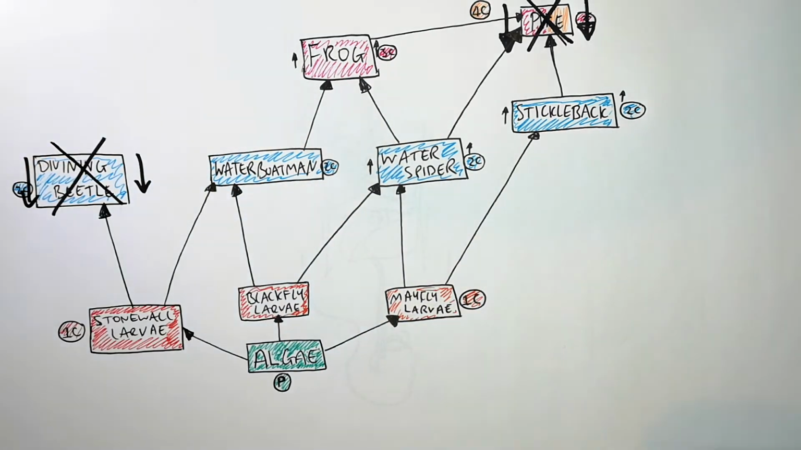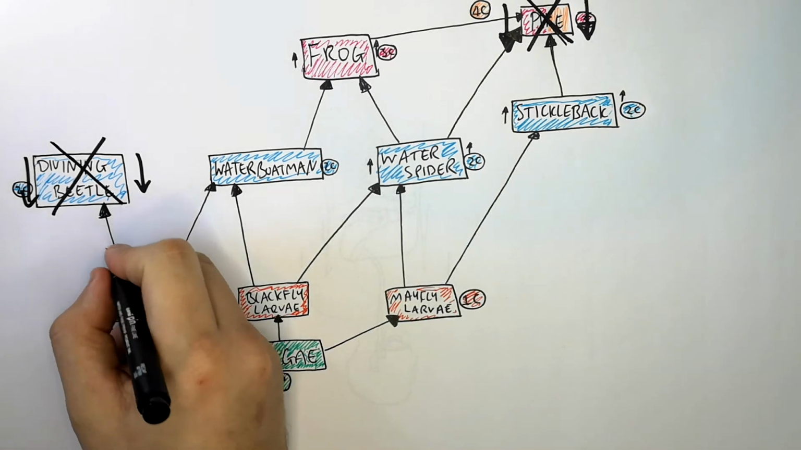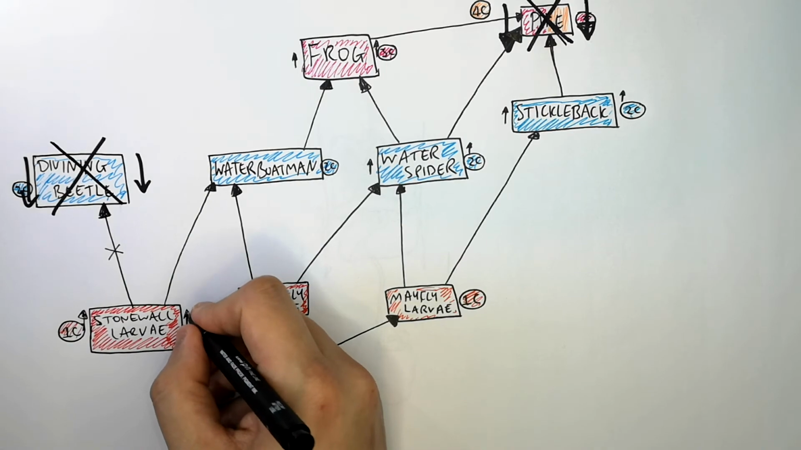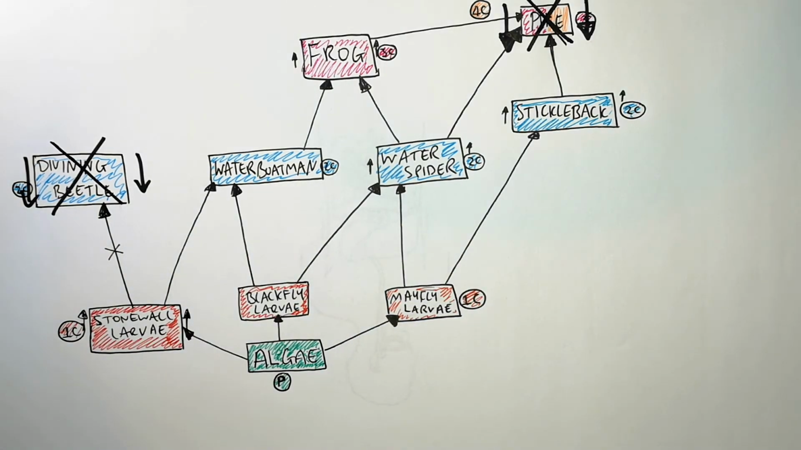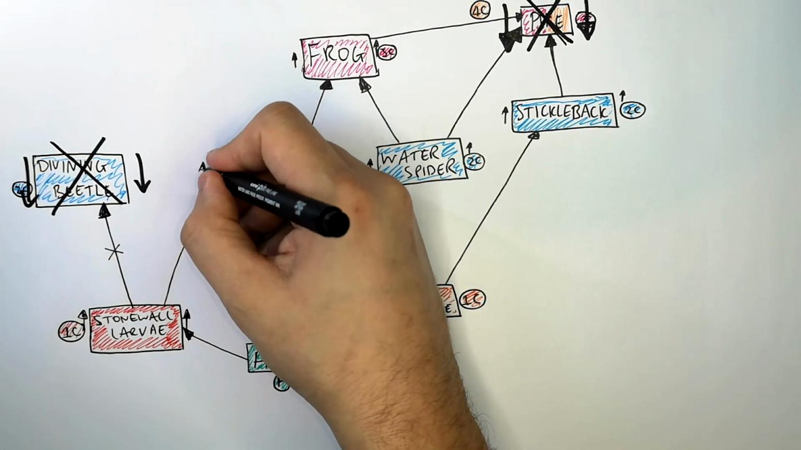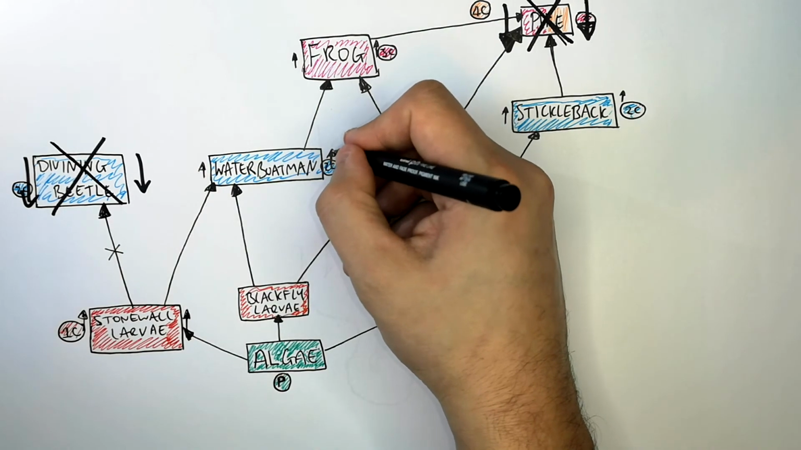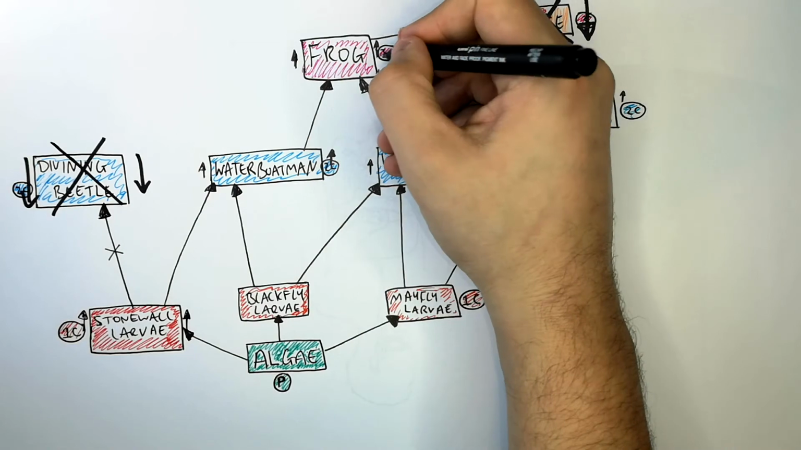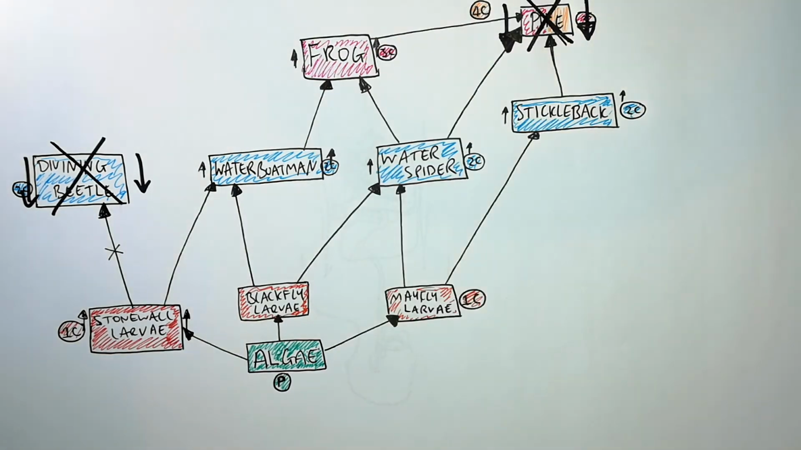So if the numbers of diving beetle decreased, what would happen to the numbers of stonefly larvae? Well, the stonefly larvae are going to increase because there are fewer predators killing them. If there are more stonefly larvae, that would mean there is more food for the water boatman. So the water boatman would then increase in numbers. This would lead to an increase in numbers of frogs, because if there are more water boatmen, that means there is more food for the frogs.